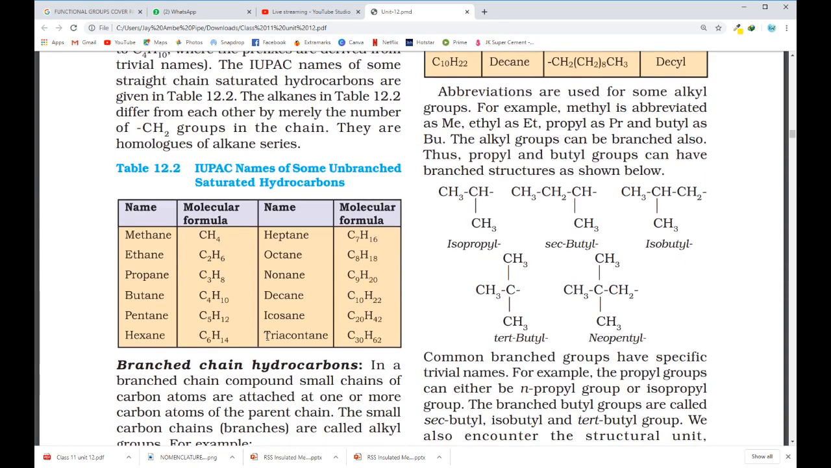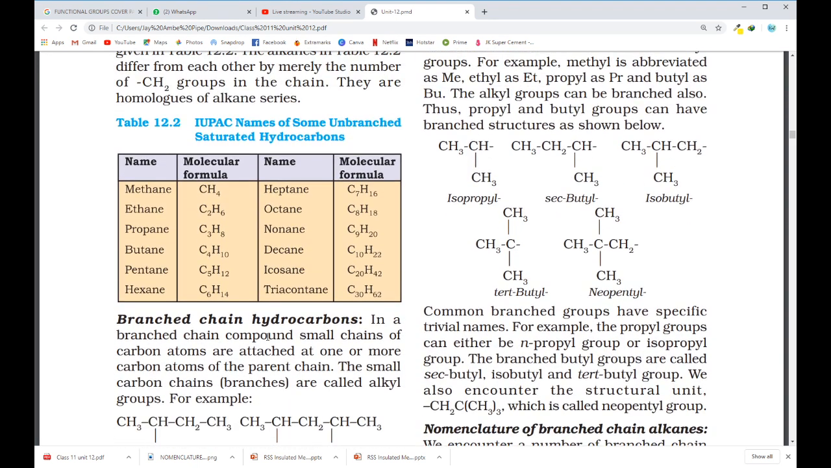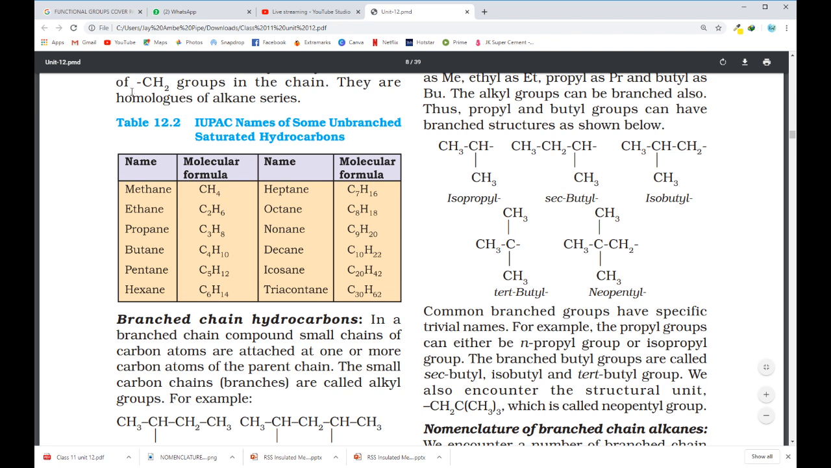Take a screenshot of the current screen. Okay. So, in a notebook, you have to write this table 12.2 and these five structures.